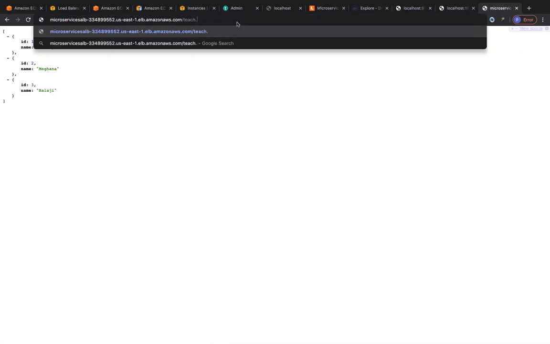Let's do /teacher. This is on the load balancer's DNS name. So even the teacher service target group is automatically picking up the containers and it's working great, right? So you can do path-based routing based on the respective path that you use. 2 different microservices that are registered to 2 different target groups, right?